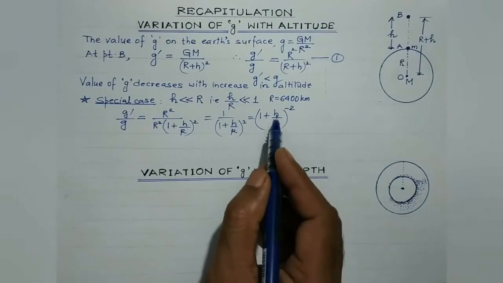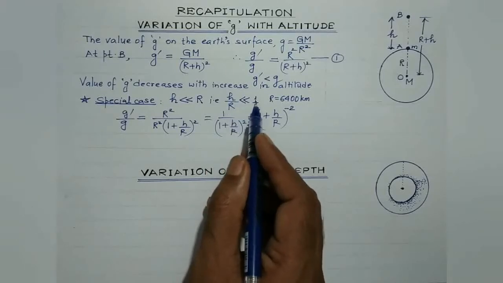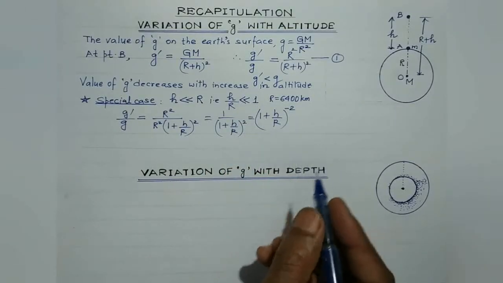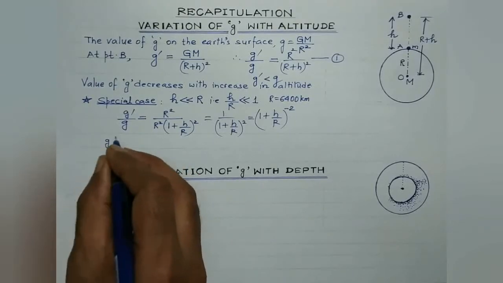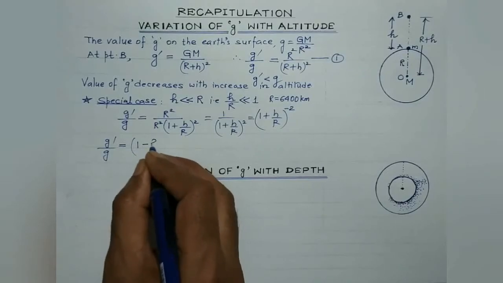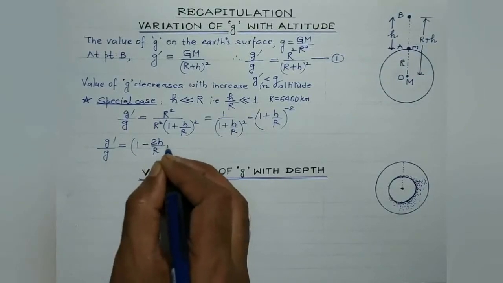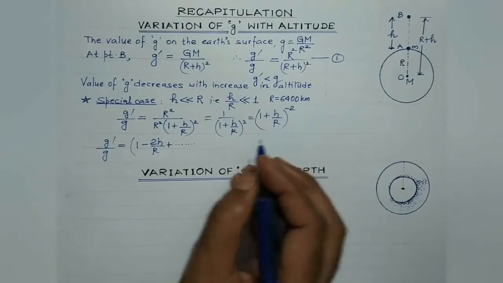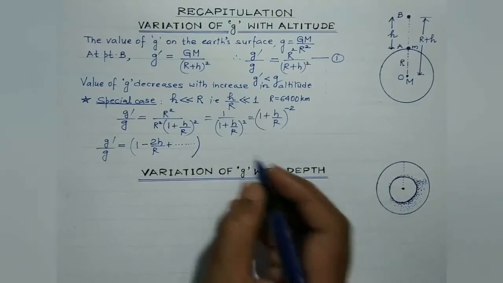Now students, look, h by R is very, very less than 1. Therefore, we can expand it using binomial expansion, isn't it? So in that case, g dash by g is equal to 1 minus 2h by R plus terms containing higher powers of h by R, which are neglected.